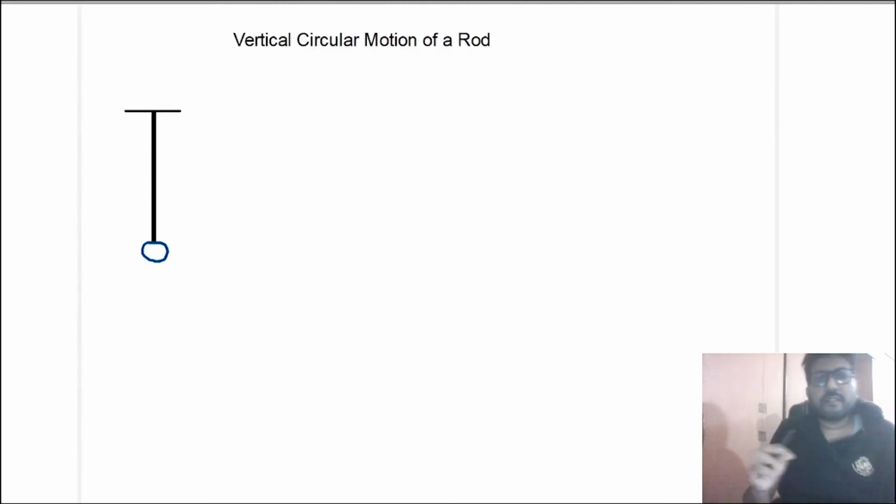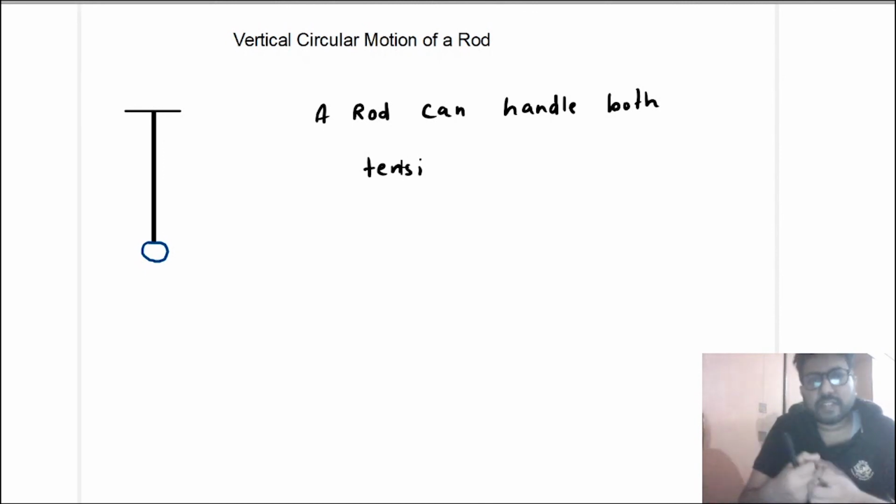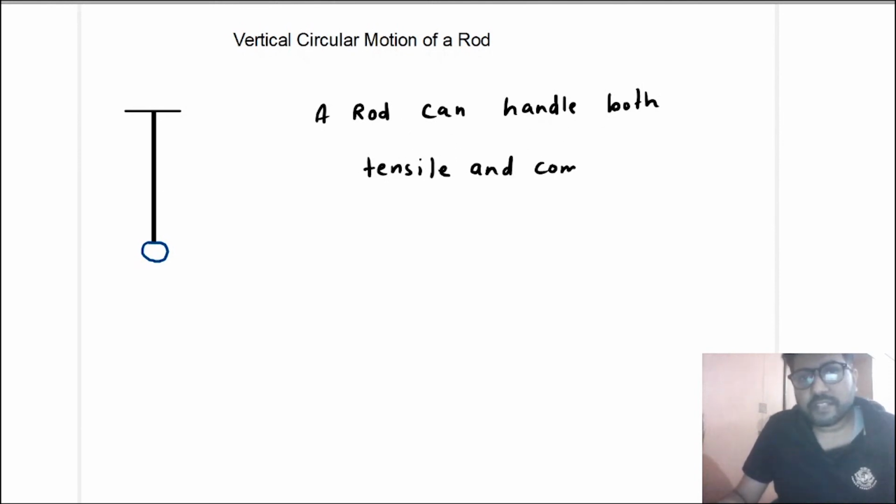Now we will discuss the vertical circular motion in case of a rod. For a rod, the most important thing you have to understand is that a rod can handle both tensile and compressive force. Tensile means which tries to stretch, and compressive means which tries to compress. String cannot handle compressive force, because when you try to compress the string, it becomes slack, but the rod will not become slack. A rod can handle both tensile and compressive force. That means the rod will not slack.